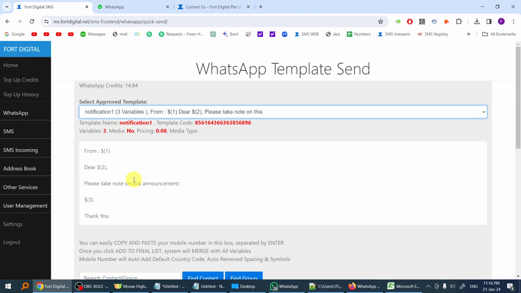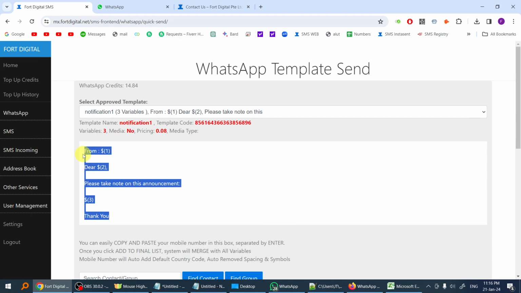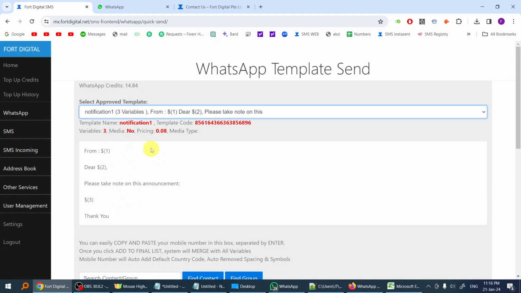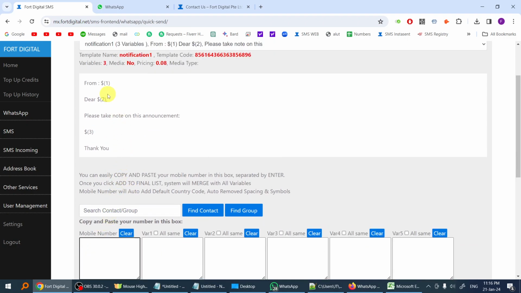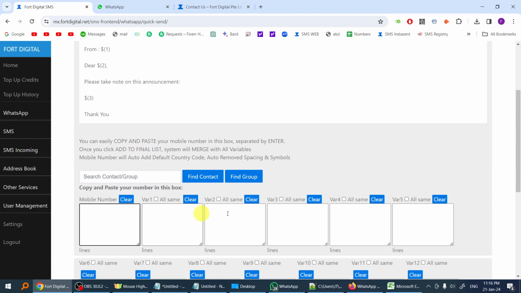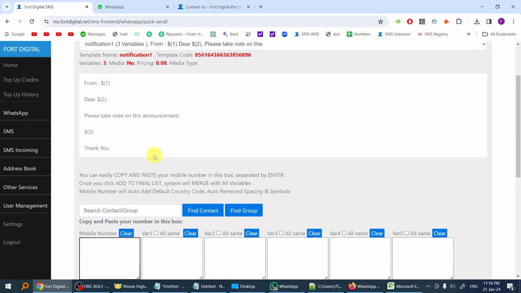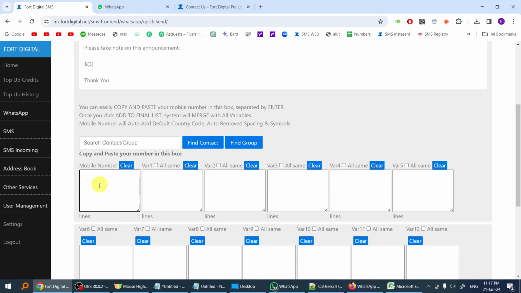Most people find that this generic template is good enough to send all kinds of notifications. Now, for example, I'm going to select this template and key in the details. You have to populate all of these by simply copying and pasting. As you can see here, the first column is the mobile numbers.